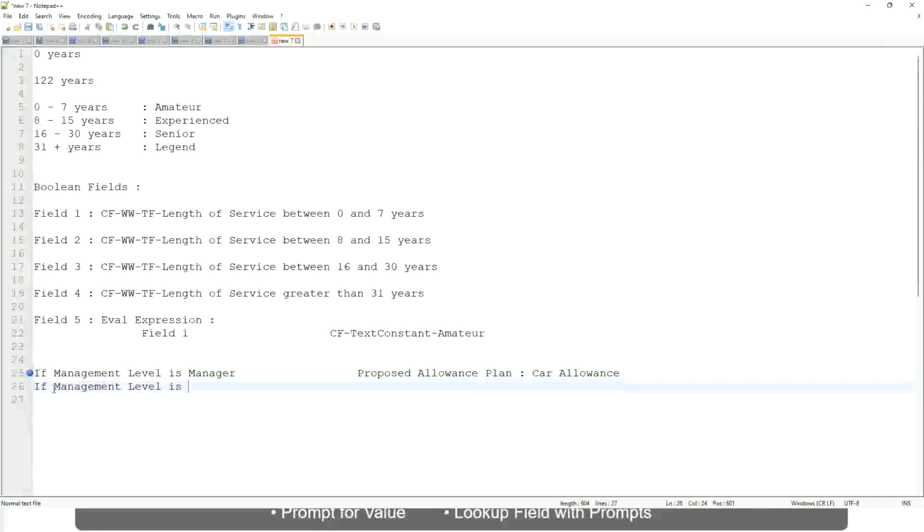Okay. If the management level is director, then the allowance level is executive allowance. Similarly, if management level is CEO, then the proposed allowance is CEO allowance, right?